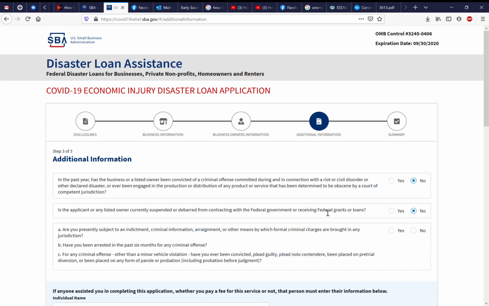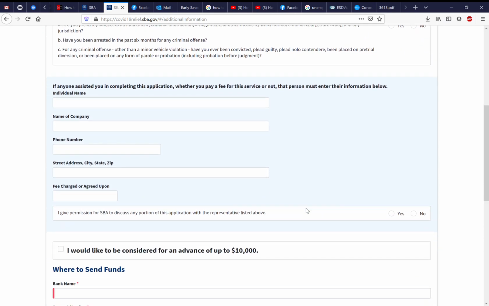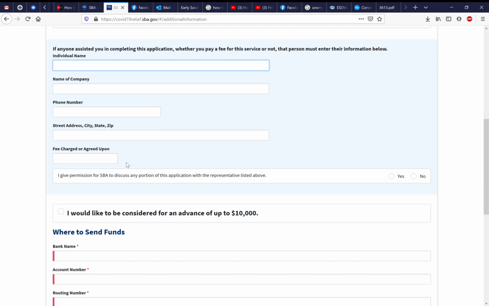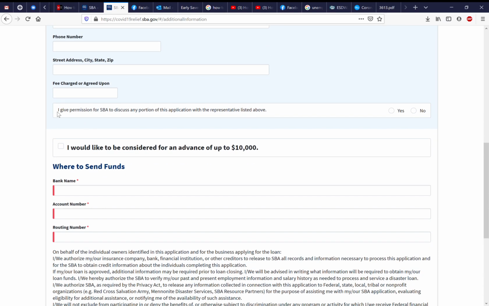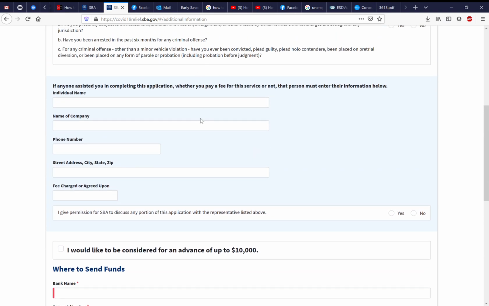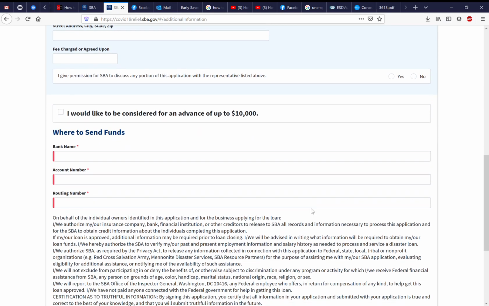Here you're gonna have to answer these additional questions, read through that, and then answer yes or no, or whatever is applicable to you. And then this is where, if anybody else assisted you in completing this application, whether you pay a fee for the service or not, they can enter their information here. And then you have options to say that I give permission for SBA to discuss any portion of this application with the representative listed above. If your CPA helped with this, or your lawyer, this will be a good place to put their info in. So that way, if the SBA has any questions, they can refer to your lawyer or your CPA.